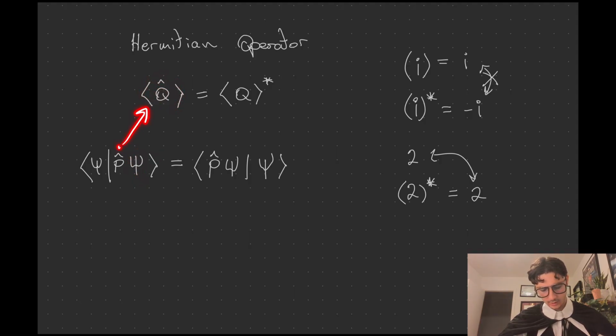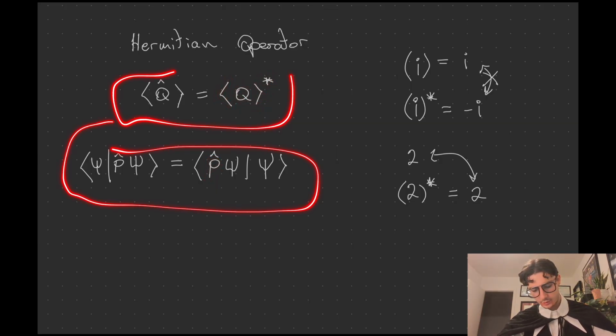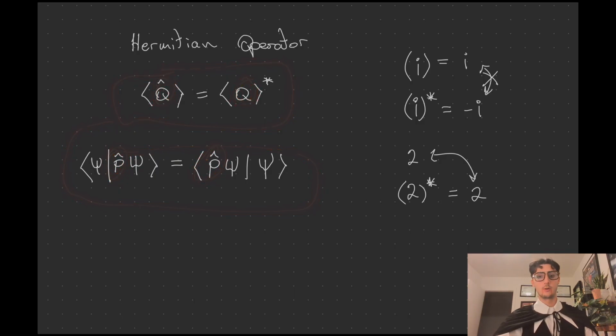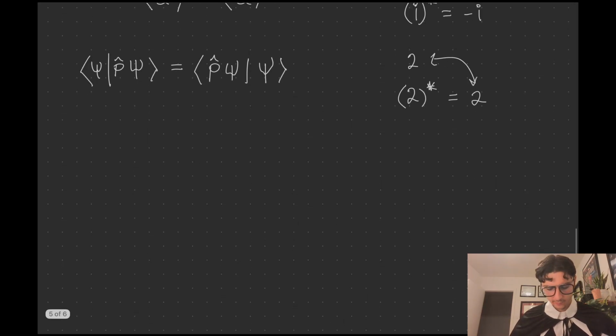You could switch Q and P. And then if you move it onto this side, over here it is acting on the bra, which is the complex conjugate version of this. So this thing will be the complex conjugate of the expectation value of the operator inside there. So if this is true, then this is true, and that means this operator in here is a Hermitian operator. Does that make sense? So we're going to check how this works, prove it.